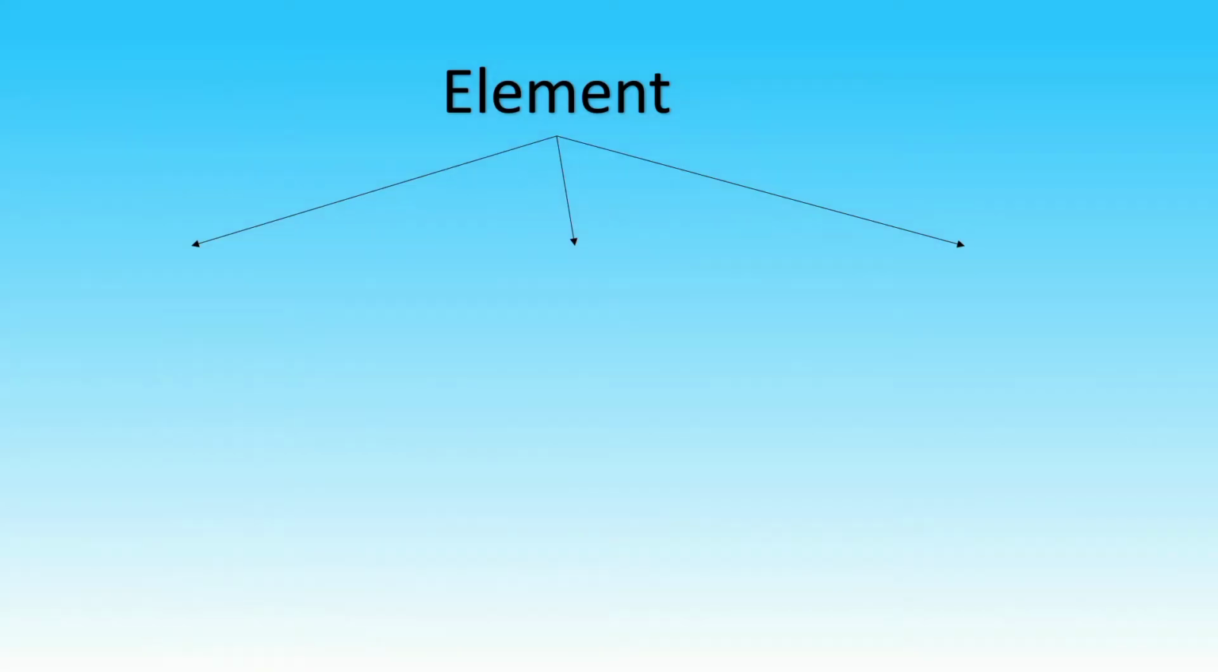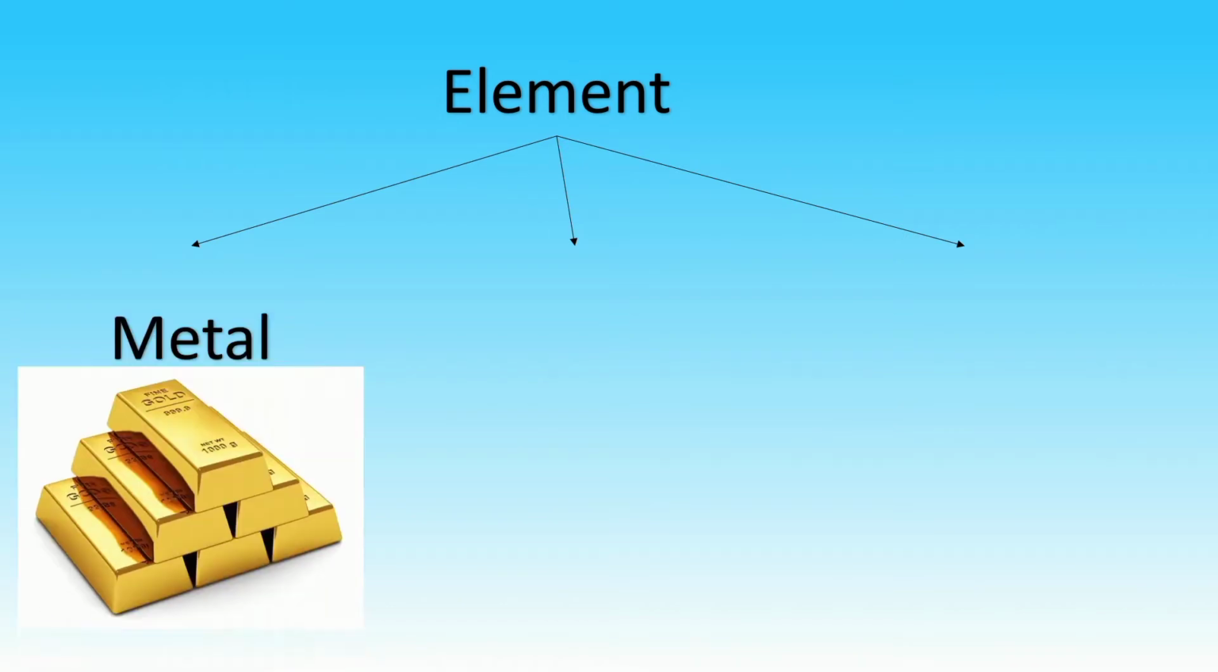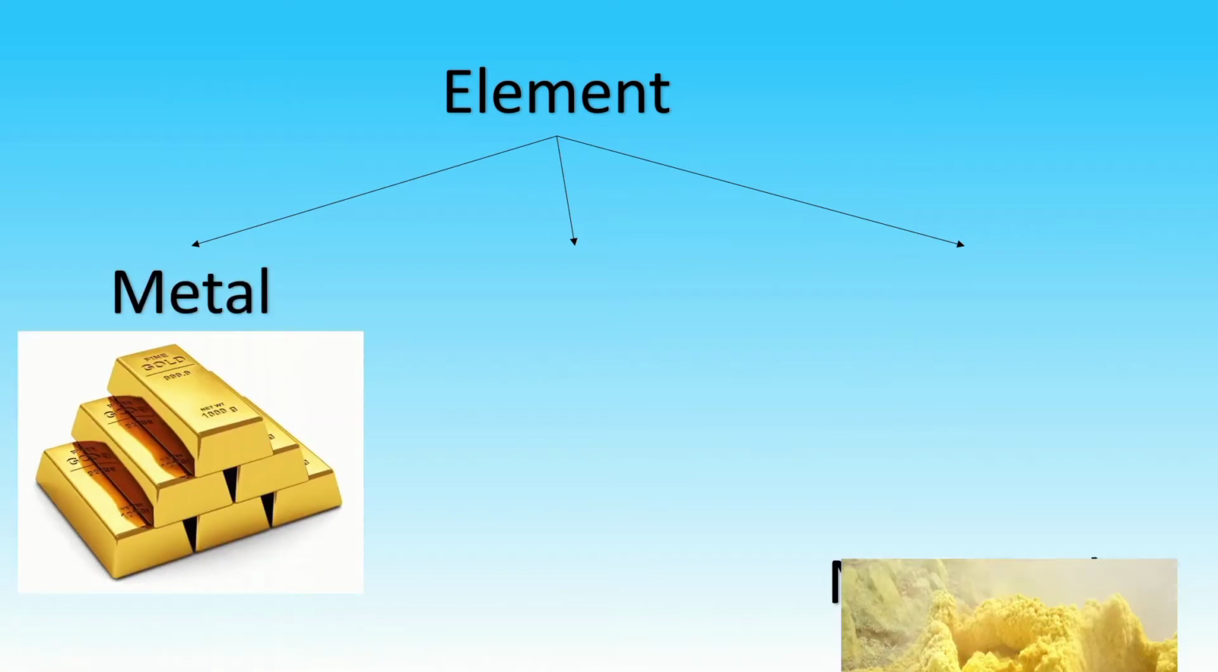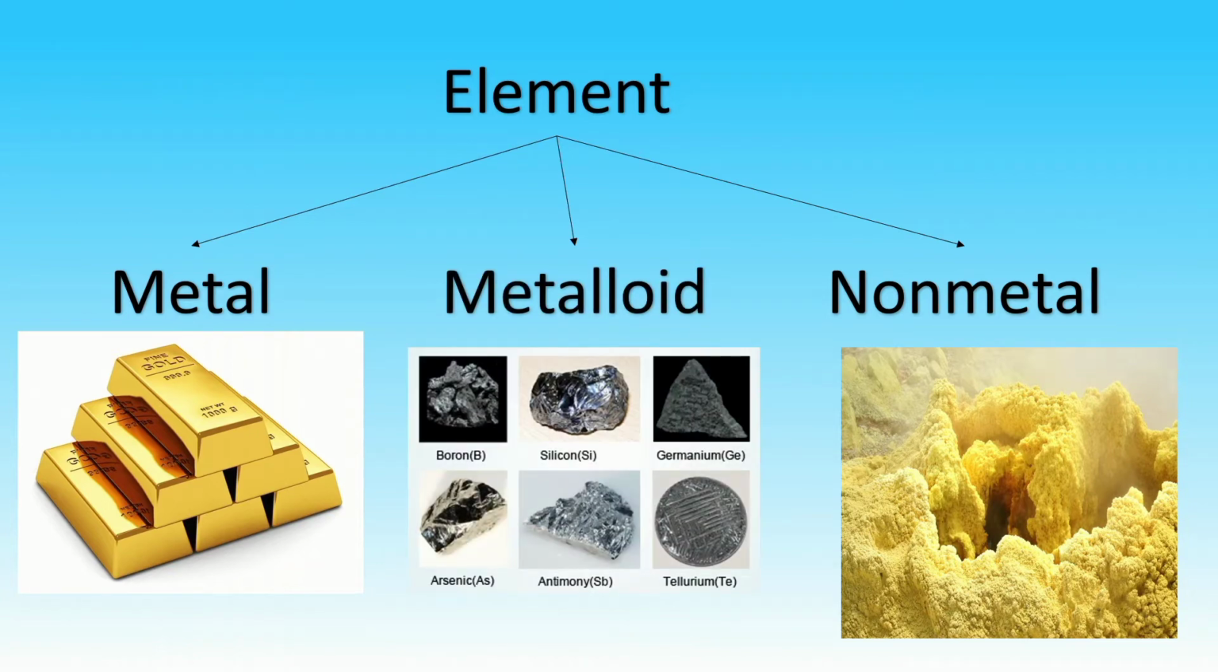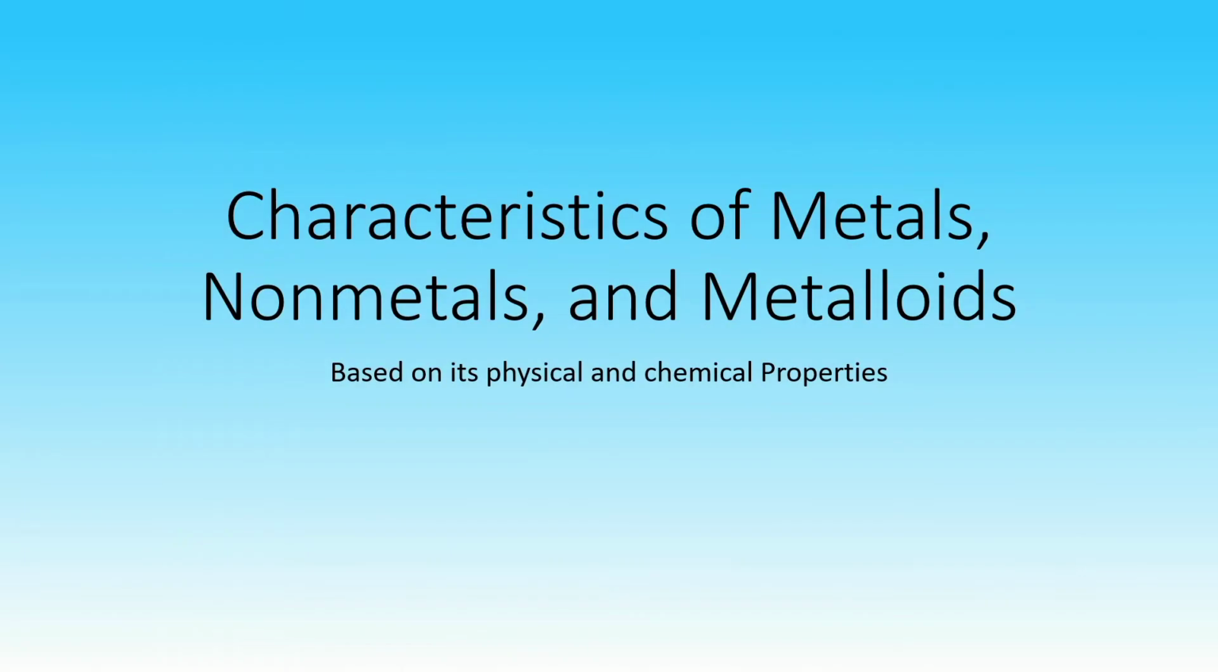Elements can be grouped into two major categories. An element can either be a metal or a non-metal. And, in a special case, it can be a metalloid. Generally, a metal can be distinguished from non-metal based on its physical properties.